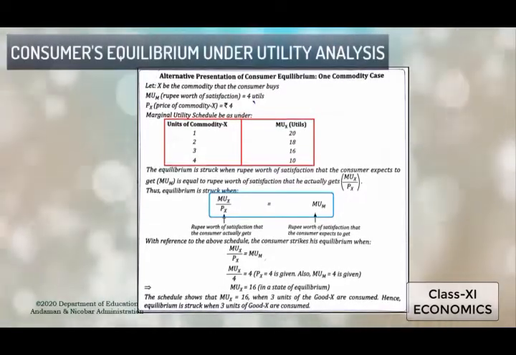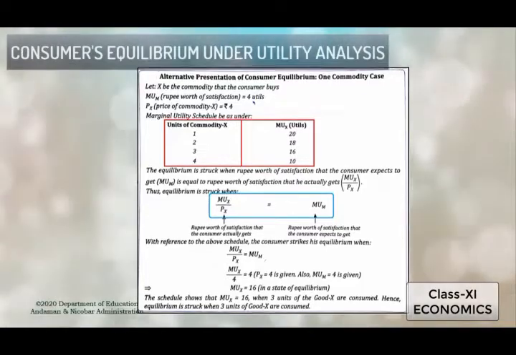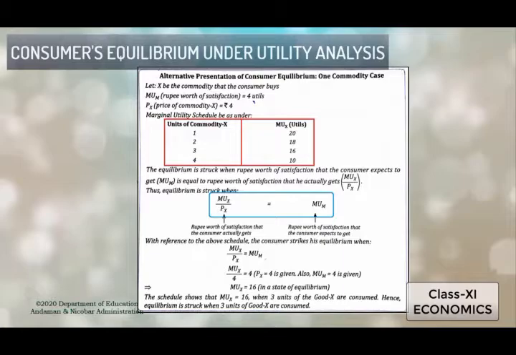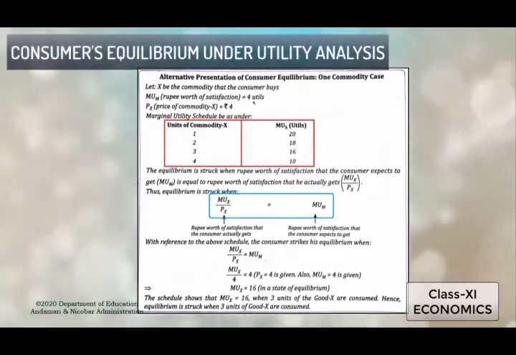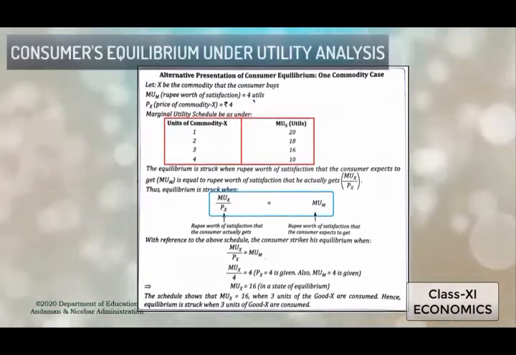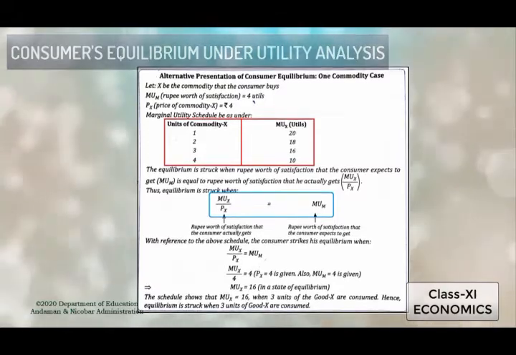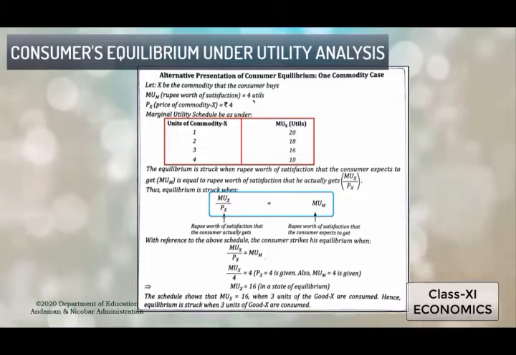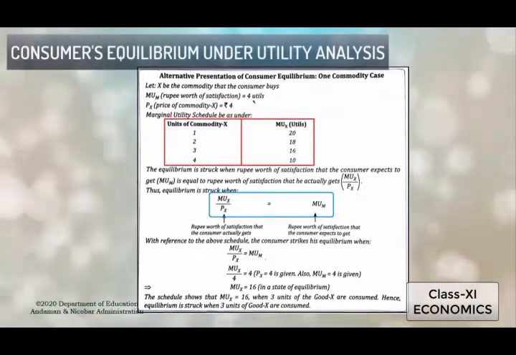Look at the schedule here. Here in the schedule we have the units of commodity X and MU of X, given as 1, 2, 3 and 4 units, and MU of X is given as 20, 18, 16 and 10. We have seen the same values in the table also. So with that, how can we get the equilibrium?